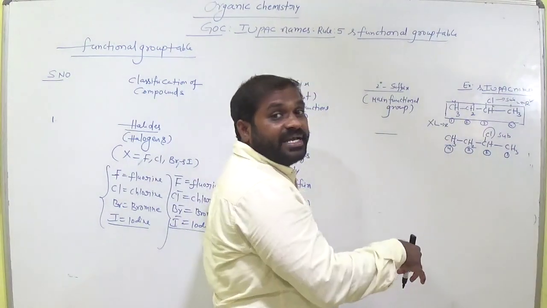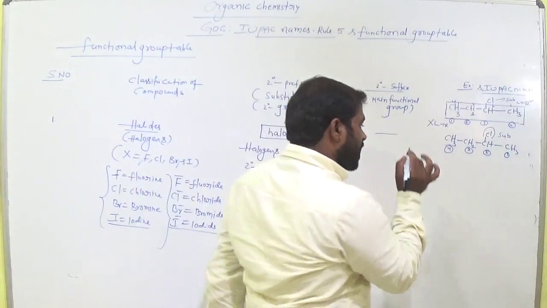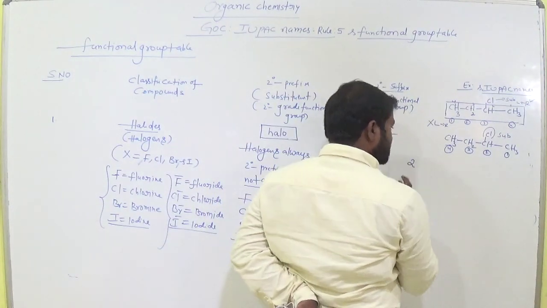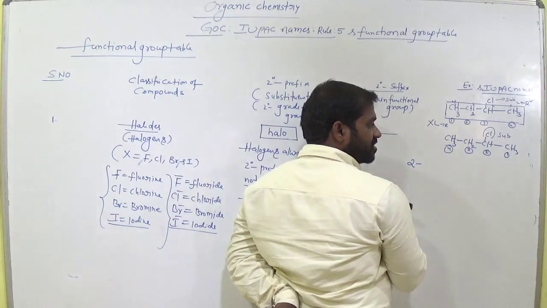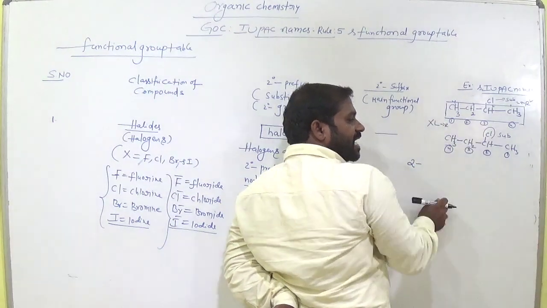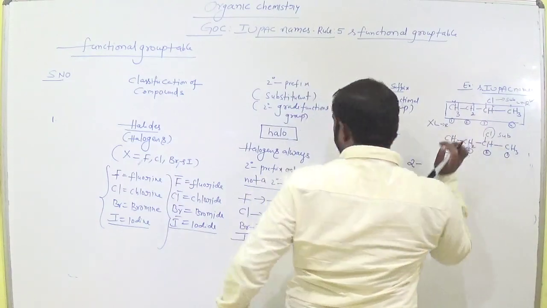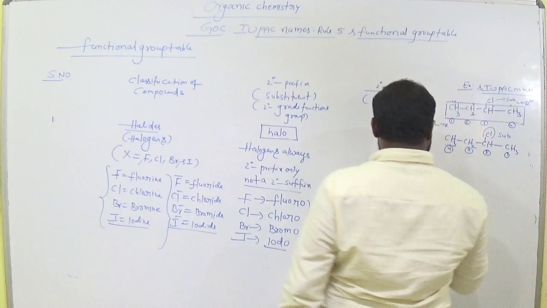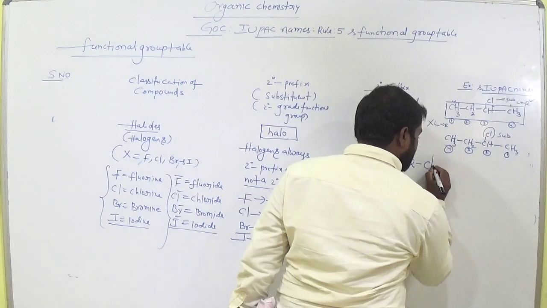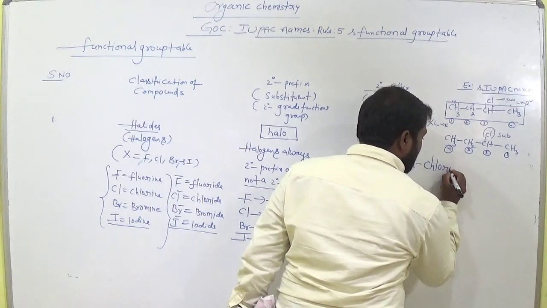On which carbon is it? Second carbon. So write the number of the carbon, 2, then a dash. Which substituent is present on the second carbon? Chlorine. If chlorine is a substituent, then we use chloro.